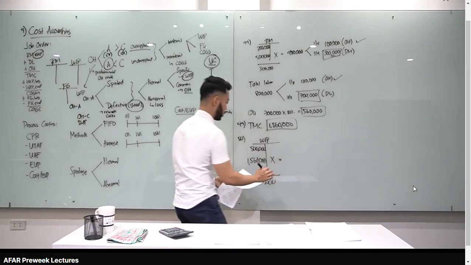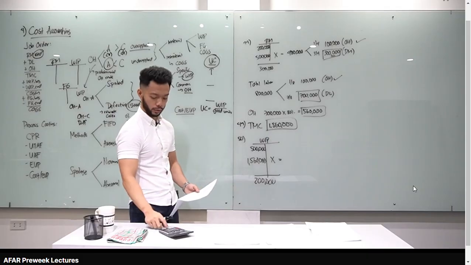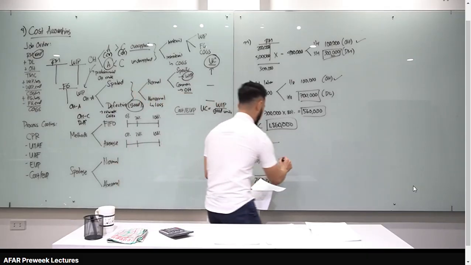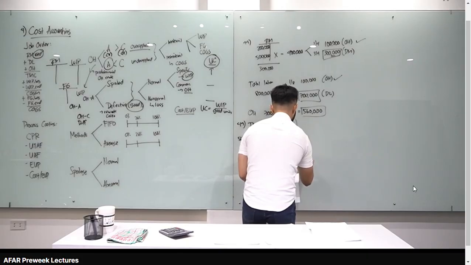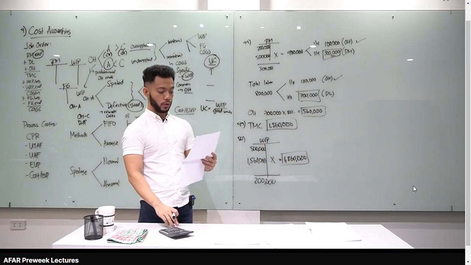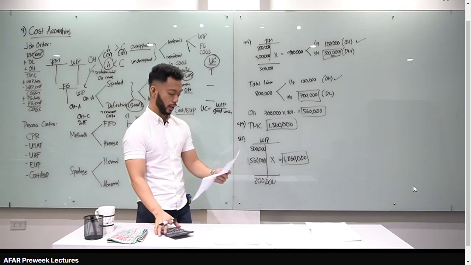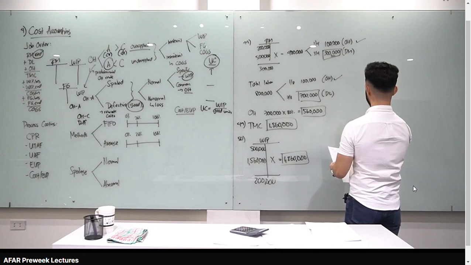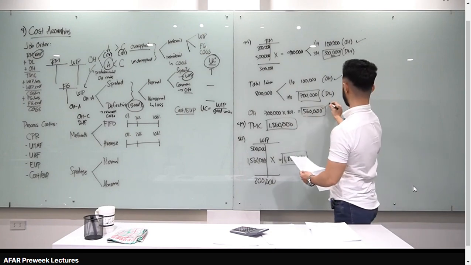Let's solve for X. Kaya mas madali kapag T-account gagamitin mo. 500,000 plus 1,560 minus 200. Answer natin, 1,860,000. Letter B for number 50. Next, what is the over or under application of overhead? Okay. Over under application of overhead. So, meron tayong OH applied. Na-compute na natin siya. Ito, 560,000.